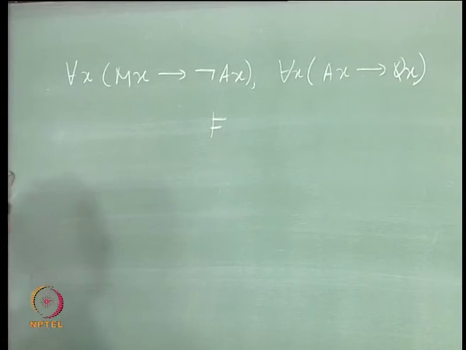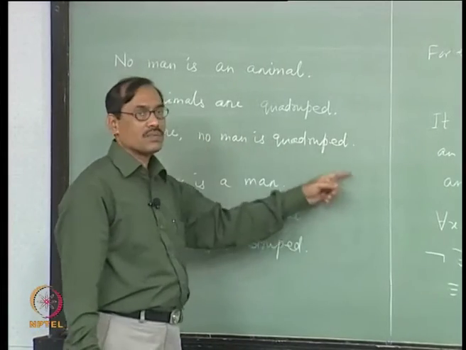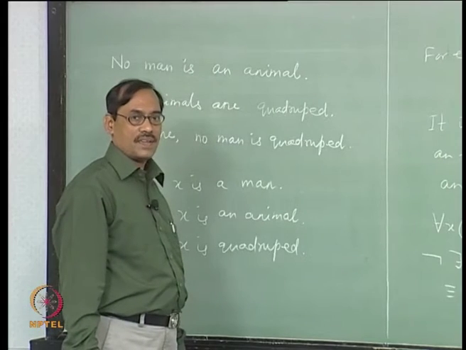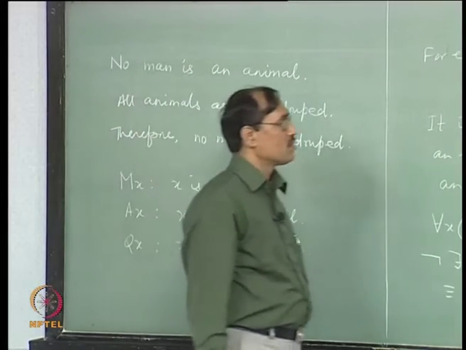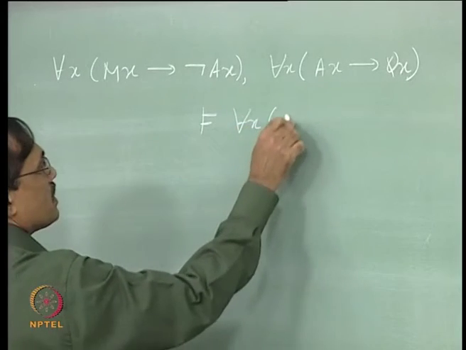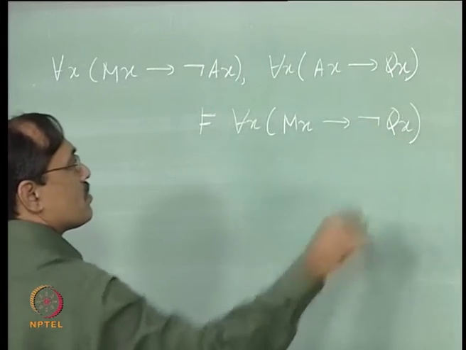Therefore, the last sentence, no man is quadruped. Again it is in the same form as the first. We can just write for each x, if it is a man then it is not quadruped.